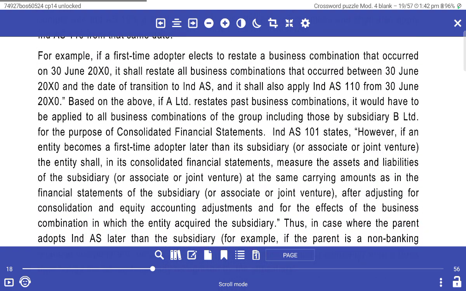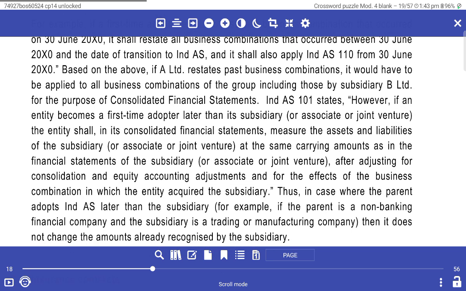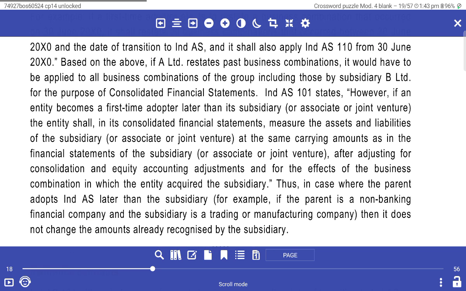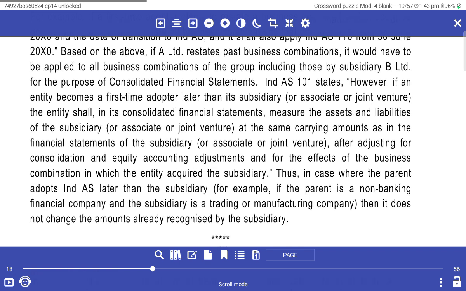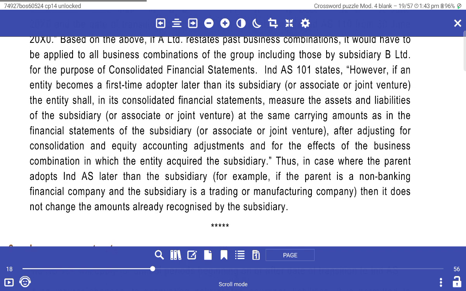For example, if the first-time adopter elects to restate a business combination that occurred on 30th June, it shall restate all business combinations between 30th June and the date of transition, and shall also apply Ind AS 110 from that date. Based on the above, A Limited, having restated past business combinations, would have to apply Ind AS 103 to all business combinations of the group, including those by its subsidiary B Limited, for the purpose of the consolidated financial statements.